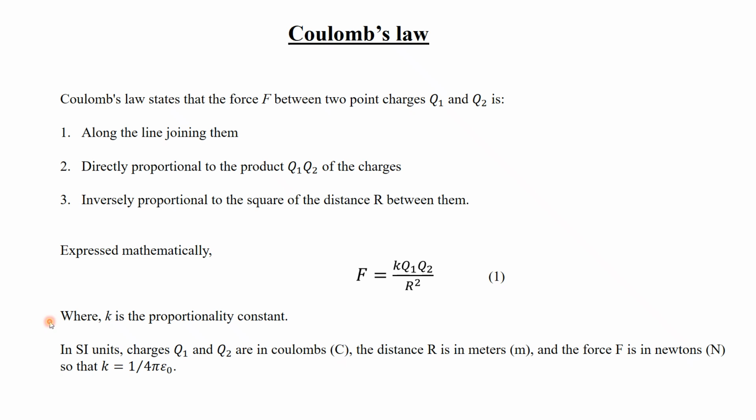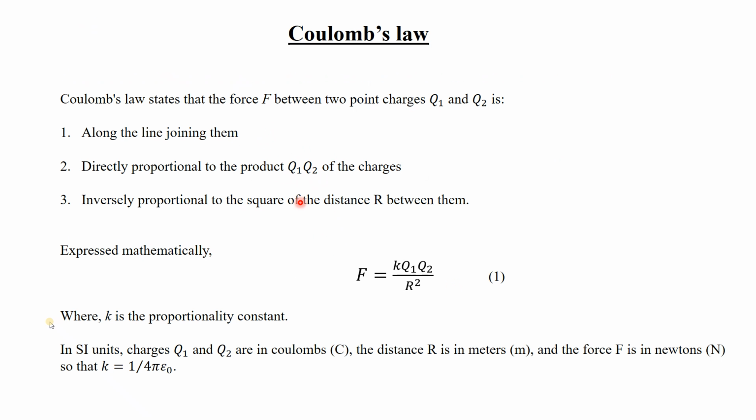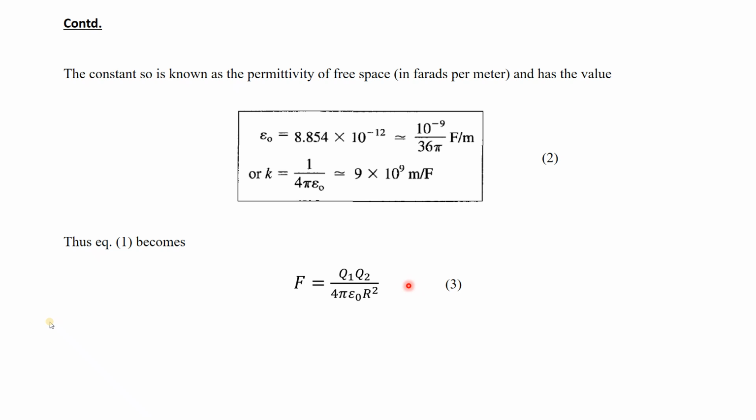Coulomb's law: when there are two point charges separated by some distance r, they both experience some force which is proportional to the product of the two charges and inversely proportional to the square of the distance between them, and k is the constant. This is known to you. Now epsilon naught is the permittivity of free space, because this k constant is nothing but 1 by 4 pi epsilon naught.